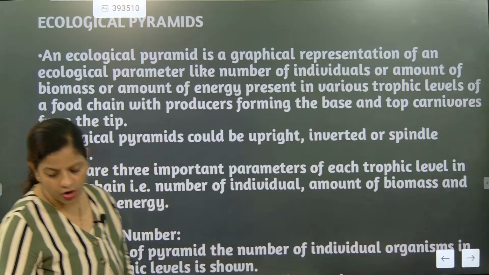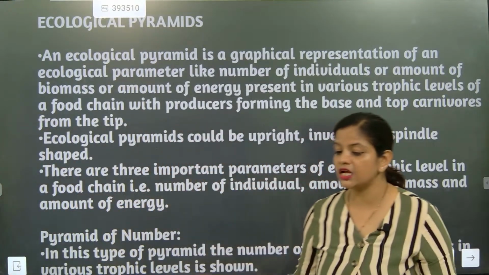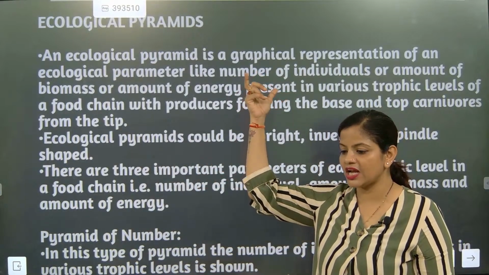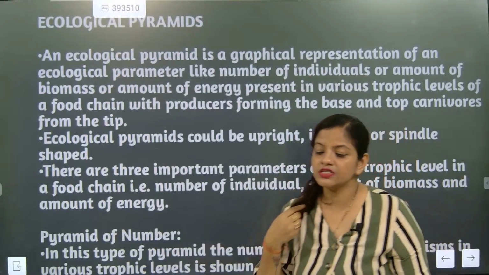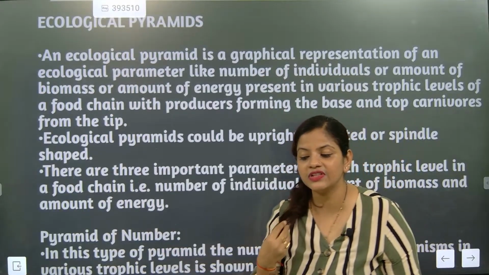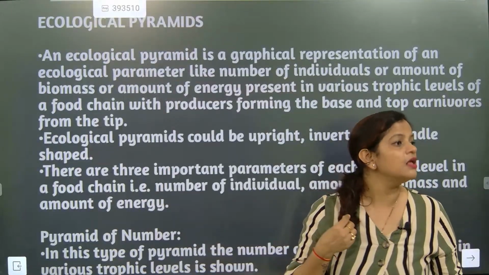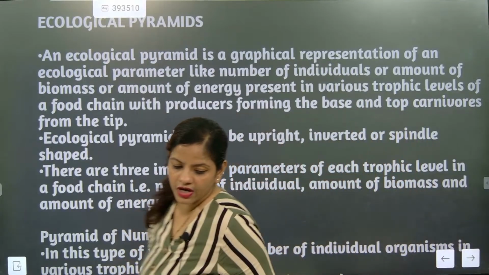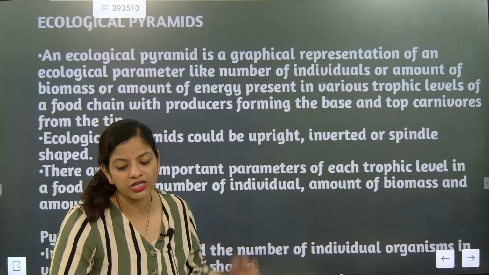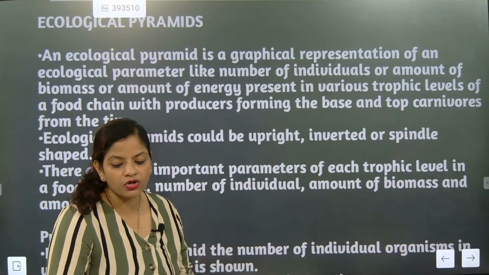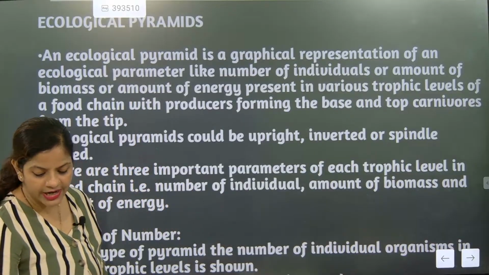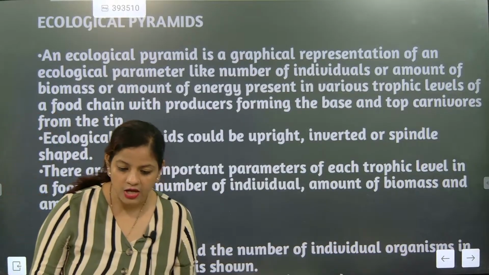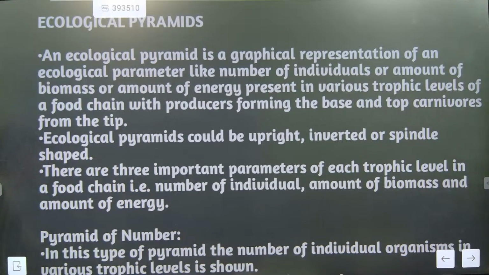Understood? So first thing, what is an ecological pyramid? It is a graphical representation of an ecological parameter. Understood or not? We are representing with the help of graph. Here we are going to talk about the energy or biomass. How much is the amount of energy in one trophic level and what is the biomass. Understood? The biomass or the energy level, we are talking about that. Okay. So that's most important. Graphical, yes, Peter. Graphical representation. By mistake, I said geographical.